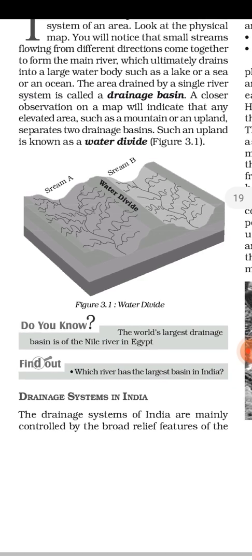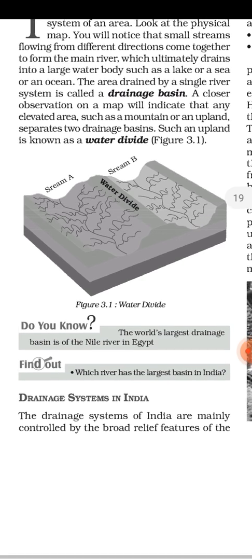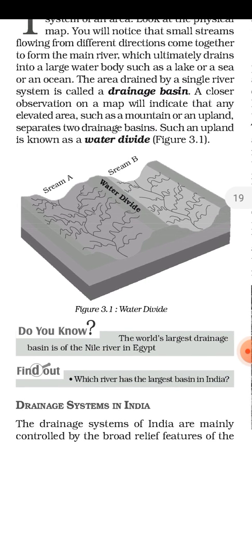If you see your textbook, you can clearly see this is the water divide. Wherever it is written water divide, this is an upland area or a mountain. On both sides we have the slopes, right side and left side. When we have rainfall or snowfall in this middle portion, streams or channels flow from both sides of the slopes.